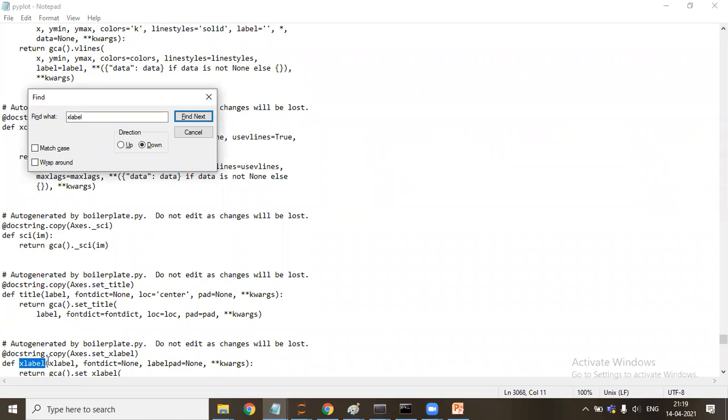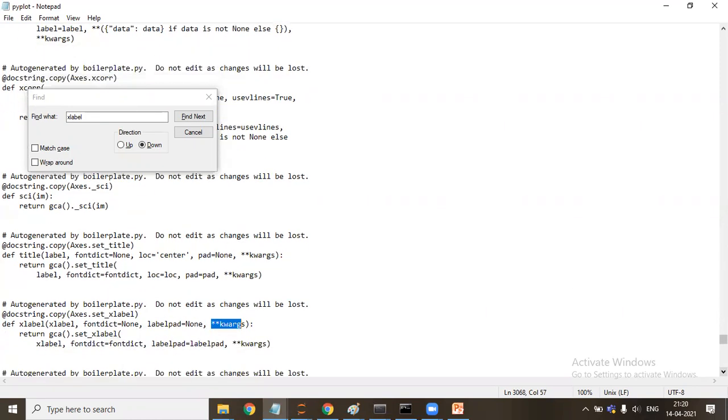Whenever I say plt dot xlabel, it will come to this function, and it is saying it can accept this argument xlabel, the name which we will give. Font is already defined. It is a by default defined function. That's the thing we have discussed yesterday. Another xlabel is equal to none, label pad is none. So another argument that is being defined on its own. Kwargs I need to explain, but the rest I have explained. So it will call this function.